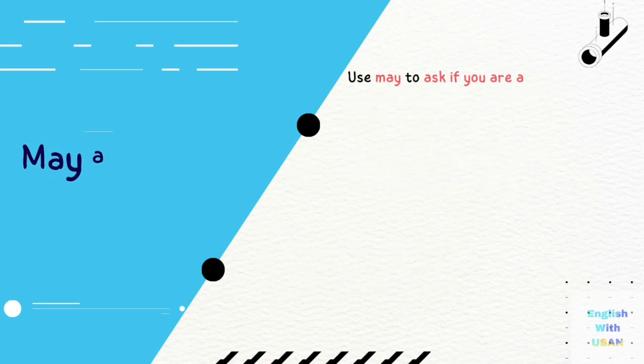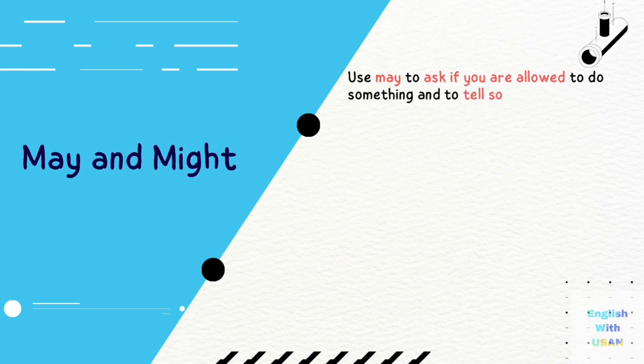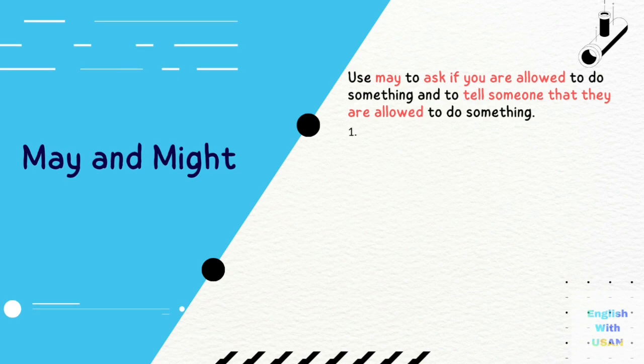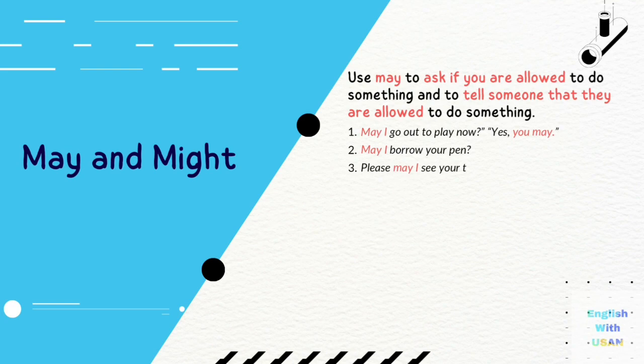May and might. Use may to ask if you are allowed to do something and to tell someone that they are allowed to do something. For example, may I go out to play now? Yes, you may. May I borrow your pen? Please, may I see your ticket? Ranit may leave now, but Priya may not. May Sneha come with us to the movie?